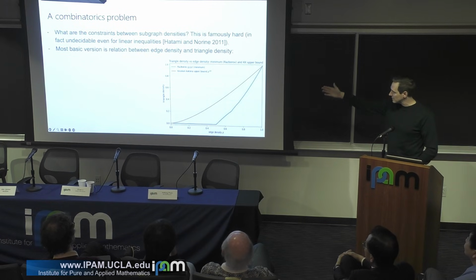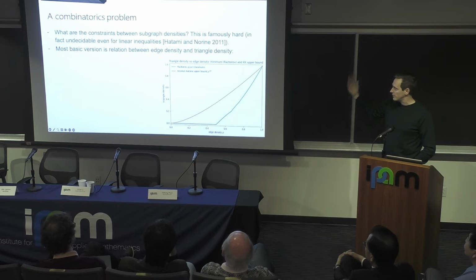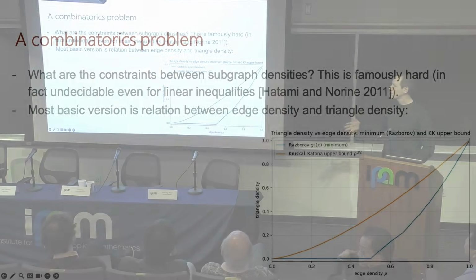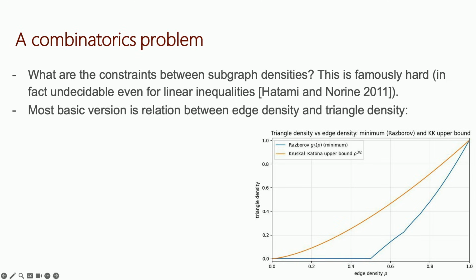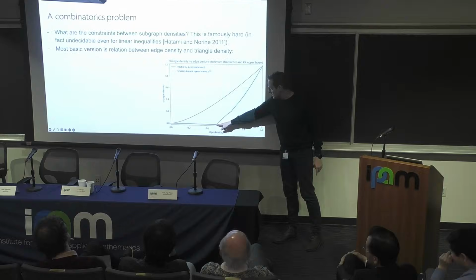But the most basic version, which goes back to 1904 by Mantel, which is the first result in extremal combinatorics, is about specifically the relation between the number of edges and the number of triangles. If I tell you how many edges are in a graph, what does it tell me about the number of triangles? And Mantel's theorem, in this picture that I will explain in a minute, is exactly this point.